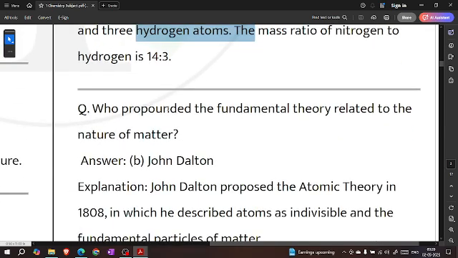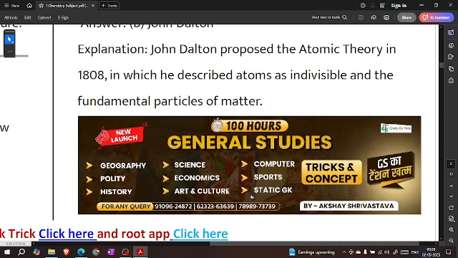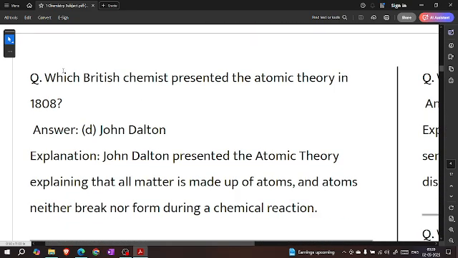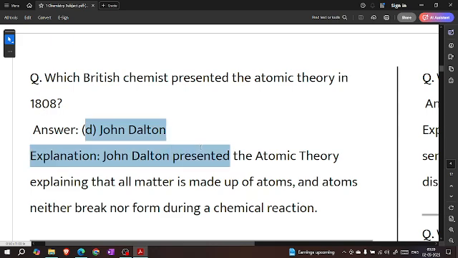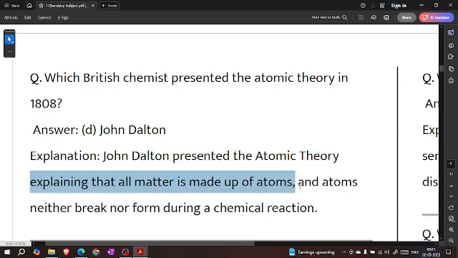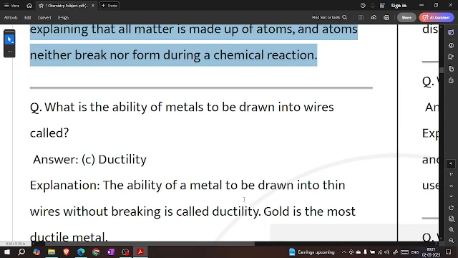Who propounded the fundamental theory related to the nature of matter? John Dalton. John Dalton proposed the atomic theory in 1808, in which he described the atom as indivisible and the fundamental particle of matter. Which British chemist presented the atomic theory in 1808? John Dalton. He explained that all matter is made up of atoms and atoms neither break nor form during a chemical reaction.